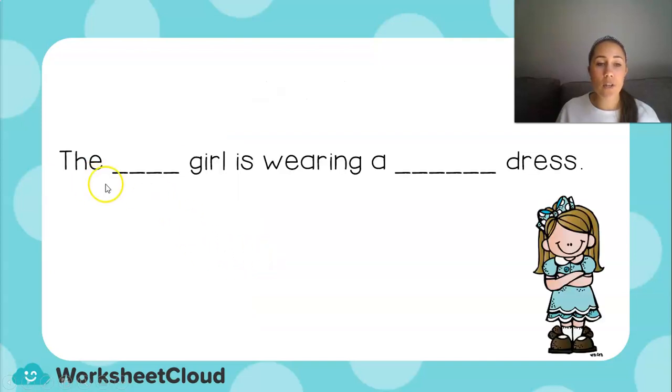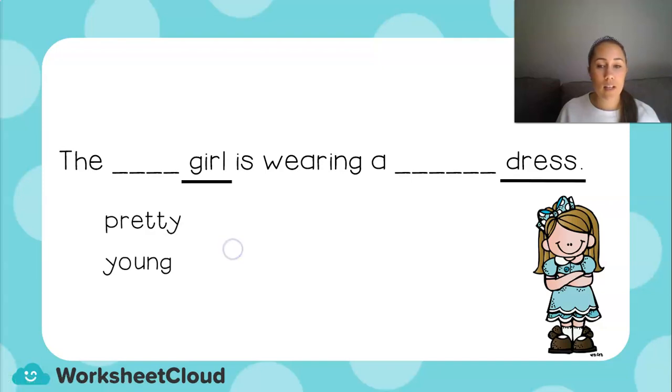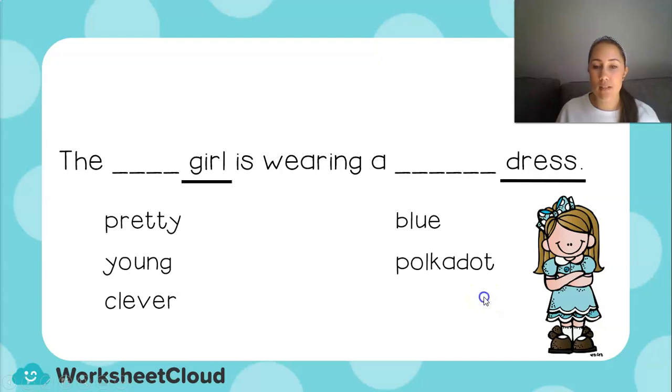So now I'm going to think of some words to describe that girl because she is my noun. I can think of pretty, the pretty girl, the young girl, the clever girl. And now some words to describe her dress. It could be a blue dress, a polka dot dress.